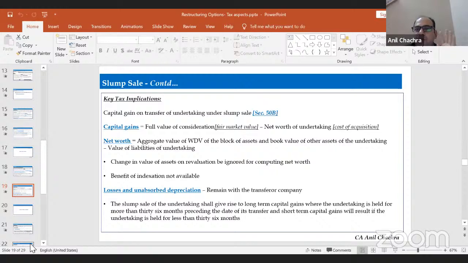The benefit of the slump sale and the demerger as strategic options can be compared at the time of restructuring activities. We need to see whether the demerger or the slump sale activity is more beneficial, because in the demerger, the shareholder will get the benefit. In the slump sale, the company will get the benefit because of the consideration, and they have to pay the capital gain tax as well.